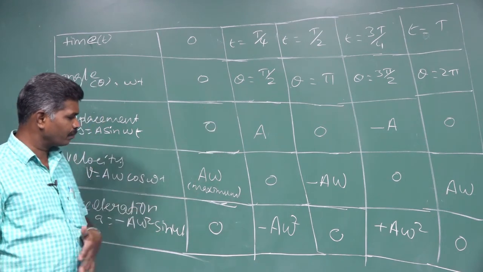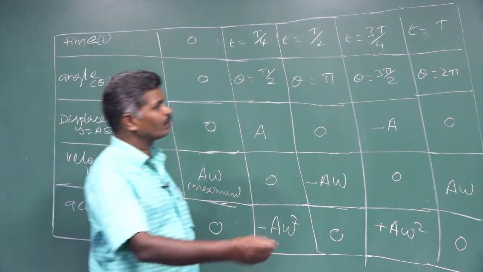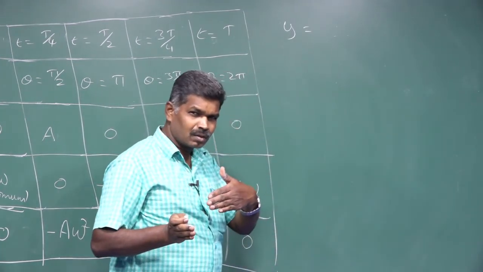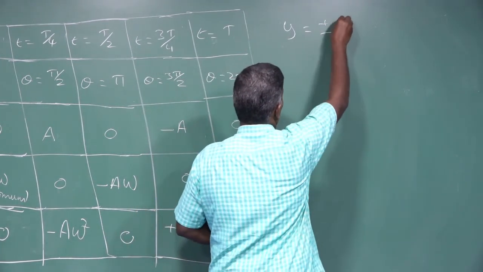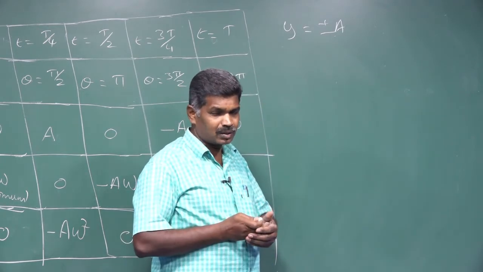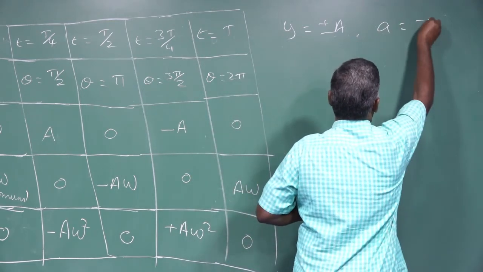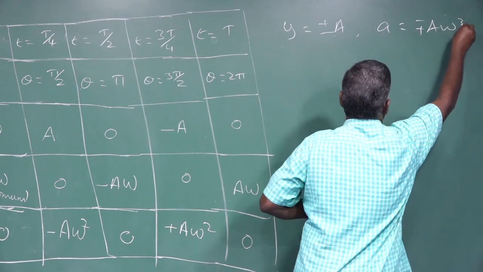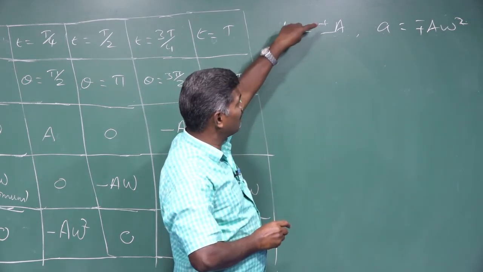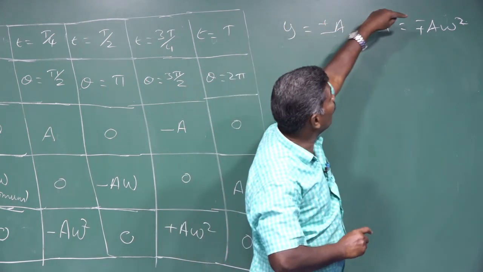For the corresponding velocity as well as acceleration, velocity can be taken as plus or minus A, either positive maximum or negative maximum. For the corresponding acceleration, it is minus or plus A omega square. You must understand this very clearly. If our displacement value is plus or minus capital A, then acceleration is minus or plus.